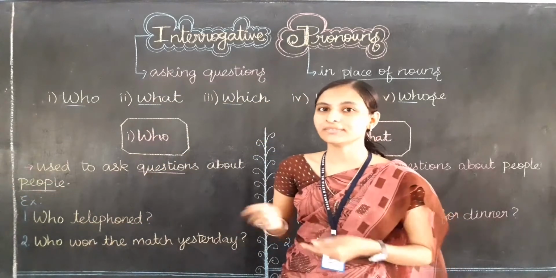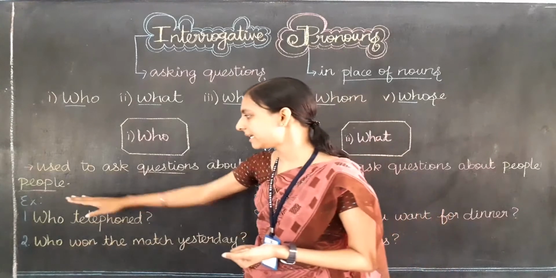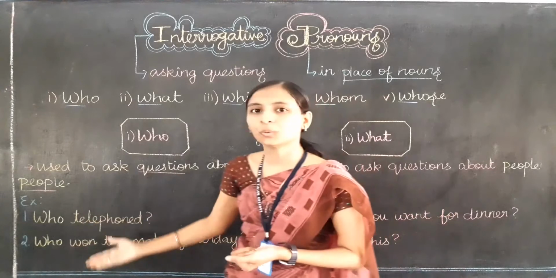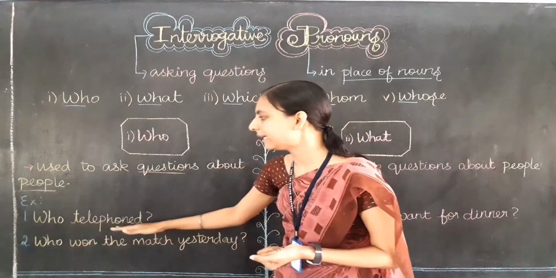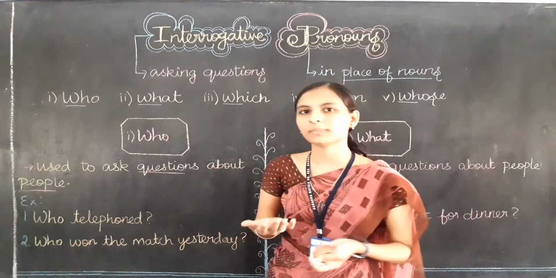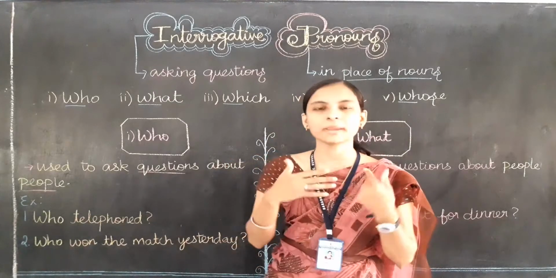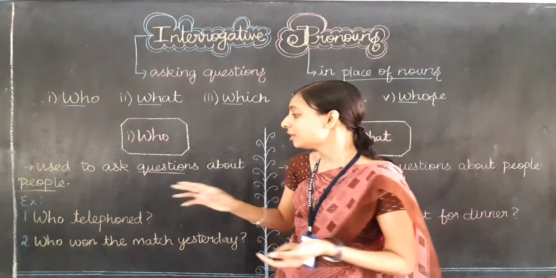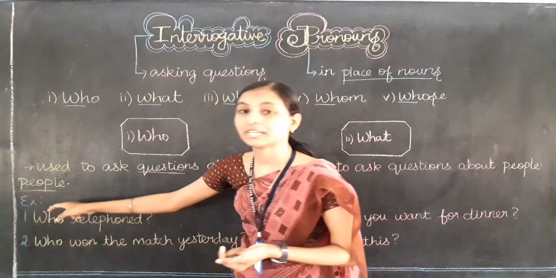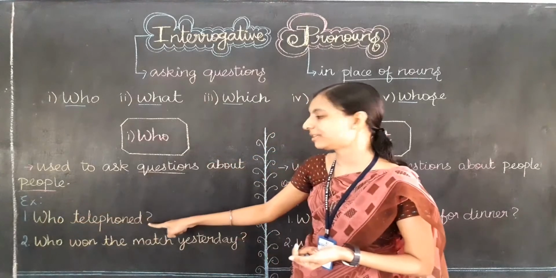Let's learn with an example. You can see the example: who telephoned. Here, who telephoned means I am asking which person telephoned. What will be the answer? The answer may be my mother or my brother telephoned. So instead of my mother or my brother, I am using an interrogative pronoun, and it ends with a question mark also.